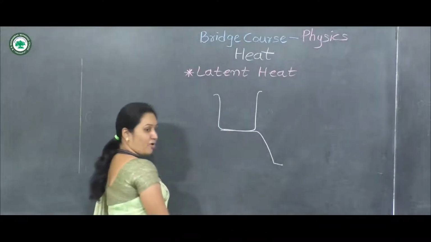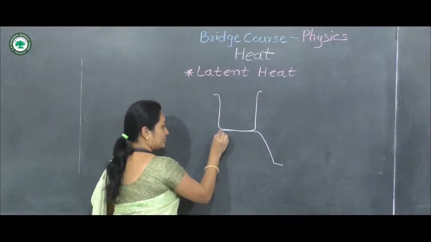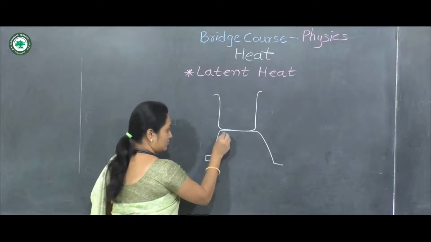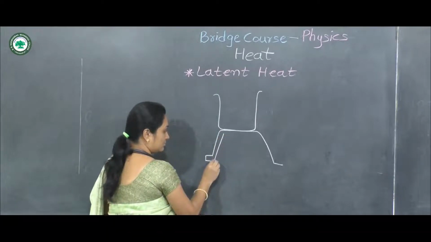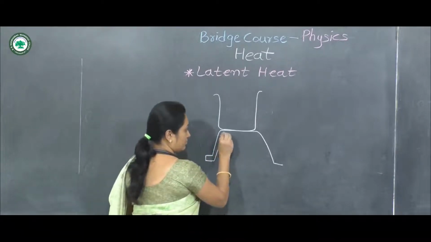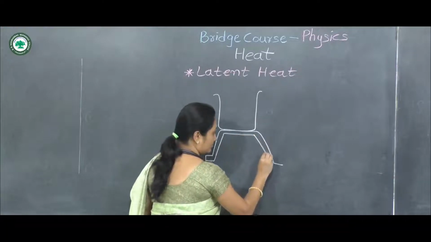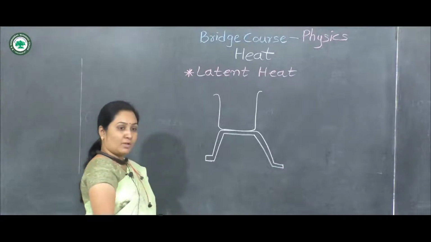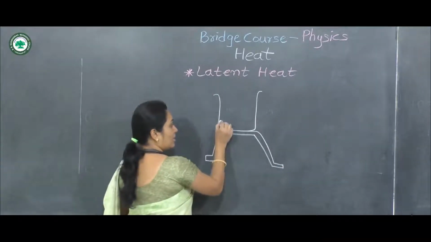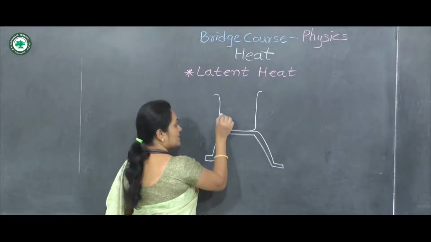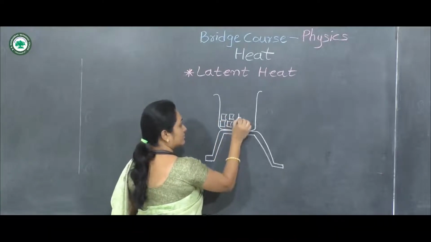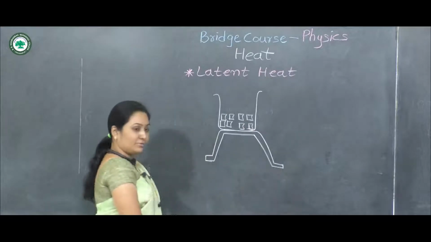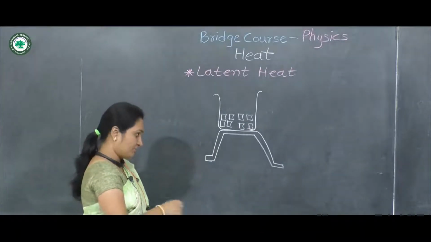It is a tripod stand. Now, in this beaker, we put some ice cubes.